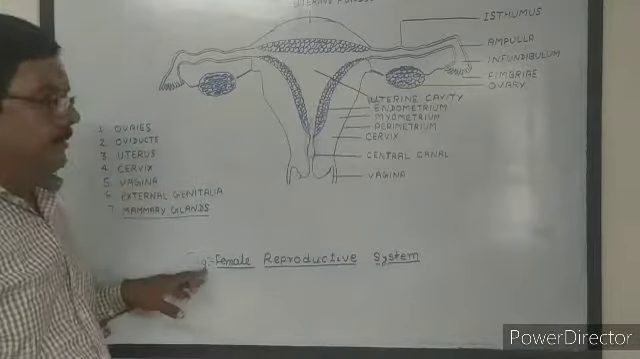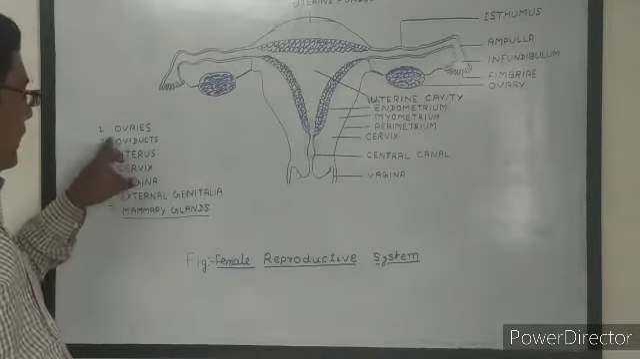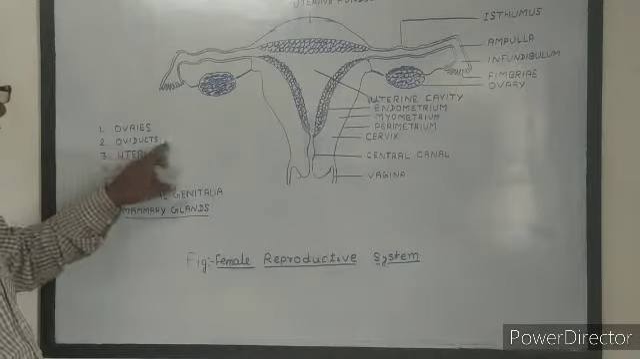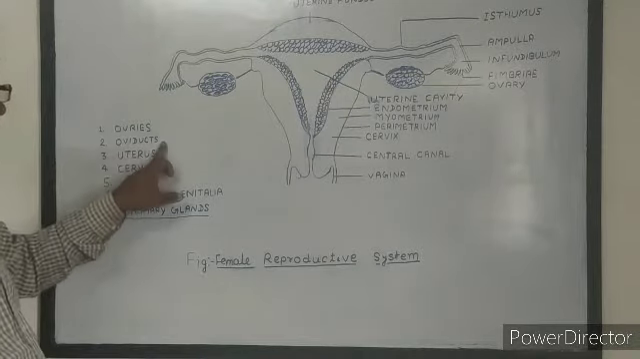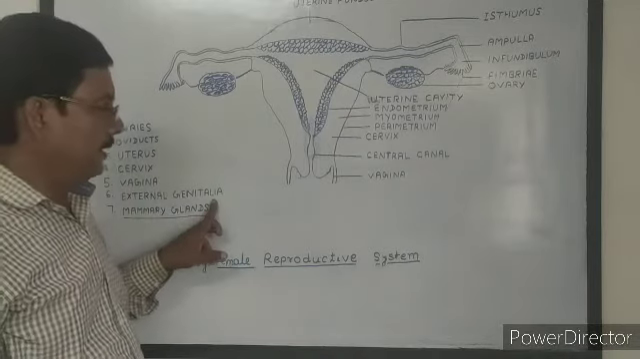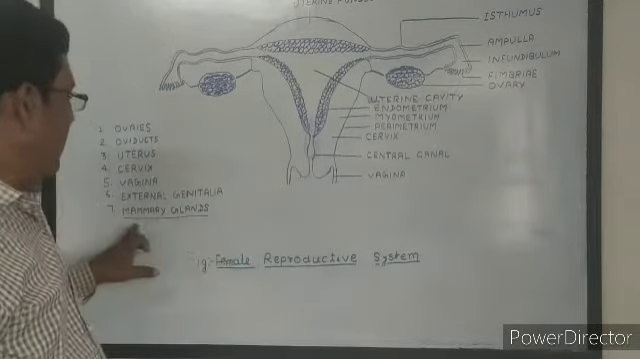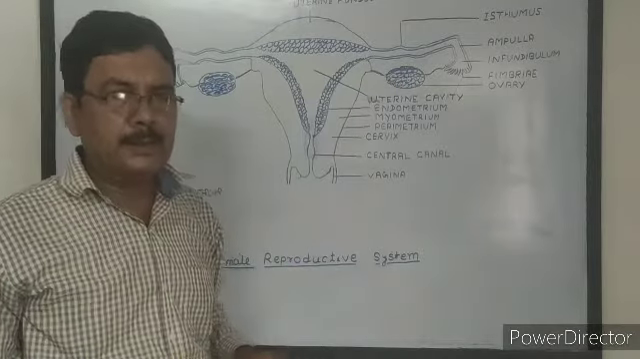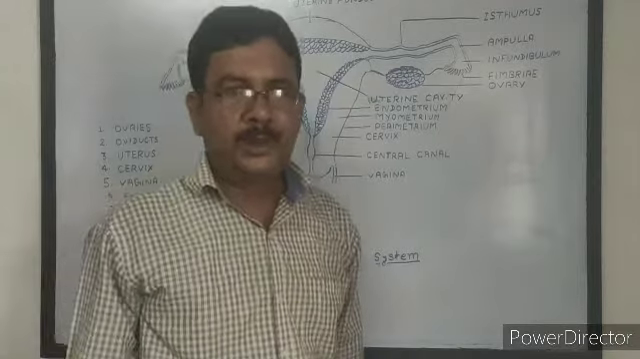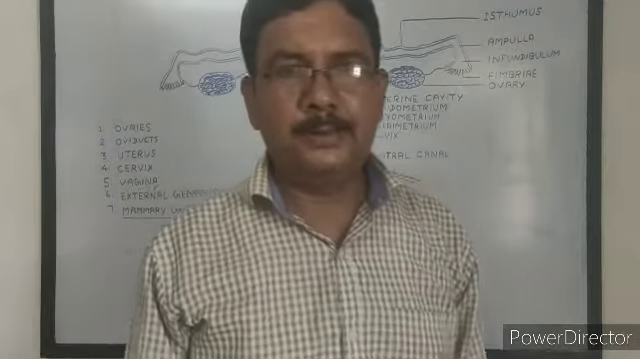And these are the reproductive organs. One pair of ovaries are the main reproductive organs, and the oviducts, uterus, cervix, vagina, external genitalia, and mammary glands are the accessory reproductive organs. In this way, reproduction is completed in the female.